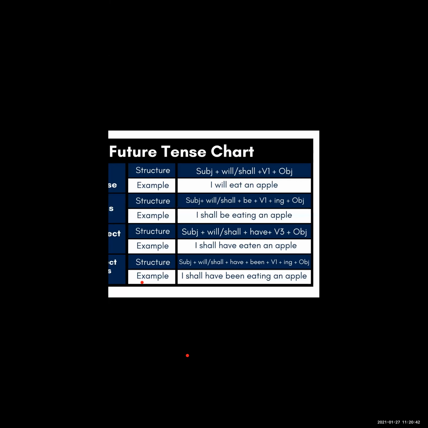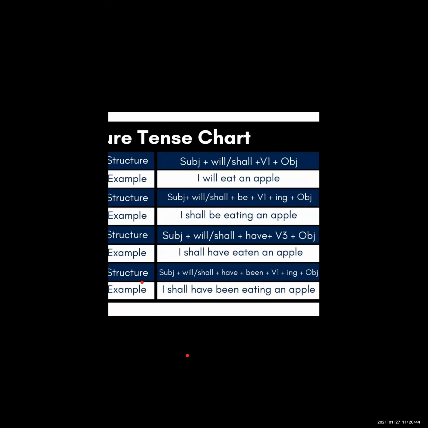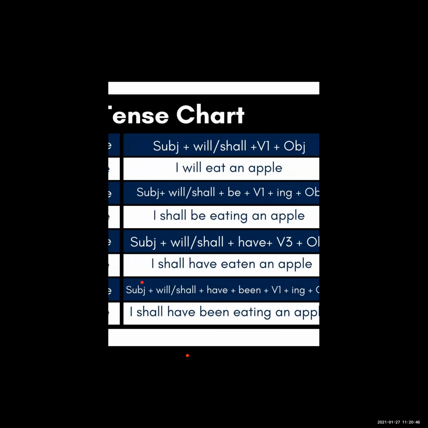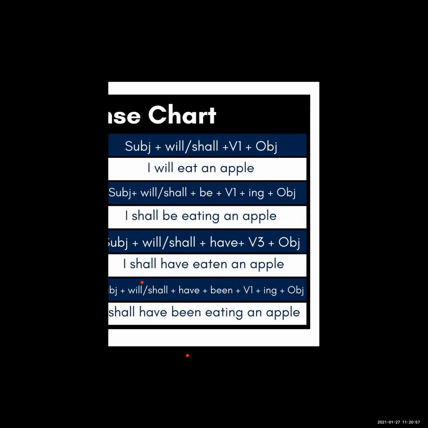Now see example: I shall have eaten an apple. So here I is the subject, shall have is the helping verb, eaten is the past participle, that is the third form of verb, and apple is the object. So, I shall have eaten an apple. Okay, I shall have eaten a letter. I shall have played a game.